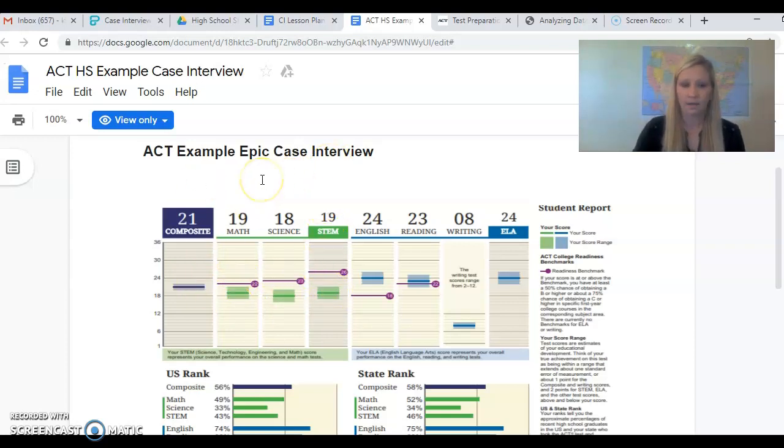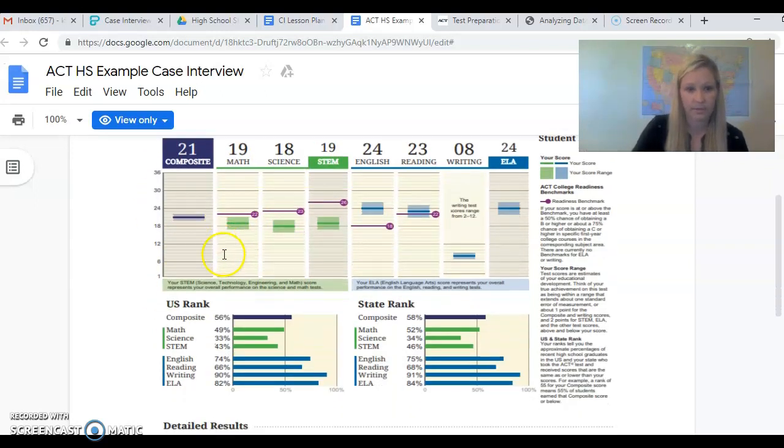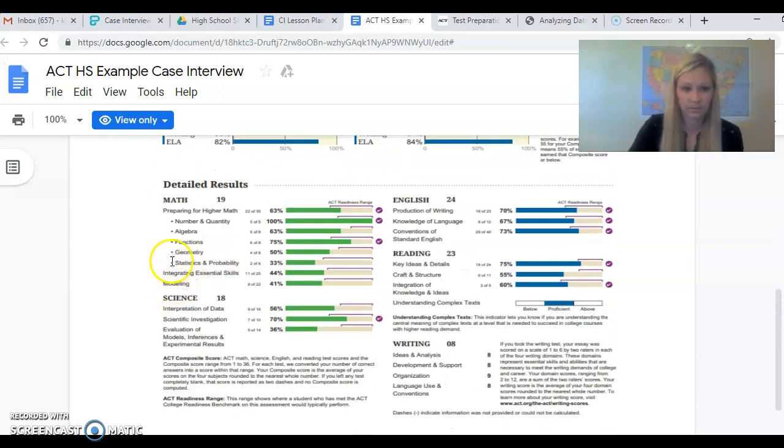We are going to look at some of your lower scores to see what we can improve upon for next year. Two of the scores that I'm looking at are math and science, and we're going to focus on those, particularly math. Down here, we're going to look at some of the areas under math and under science and find where your weakest points are so we can grow upon that. Under math, statistics and probability was your lowest, and under science, evaluation of models, inferences, and experimental results was also your lowest score.